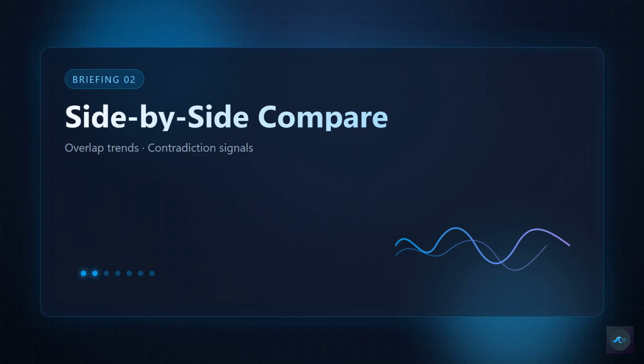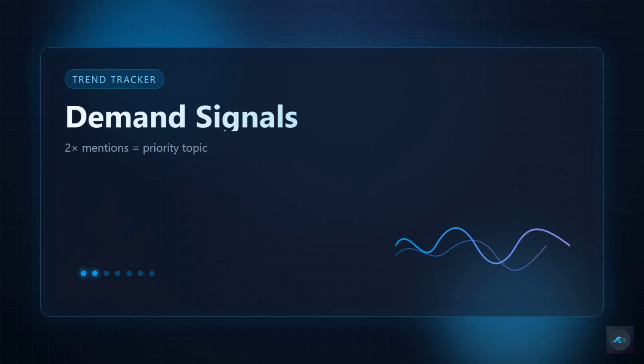Scan both briefings. Highlight any development that appears twice, same tool, same category, same shift in how people work. Overlap signals demand. If Claude and N8N both showed up in trending coverage across 2 days, that's a stack video waiting to happen. If a brand new tool appeared only once, note it but don't prioritize it yet. 1 mention is noise. 2 mentions in 48 hours is signal.